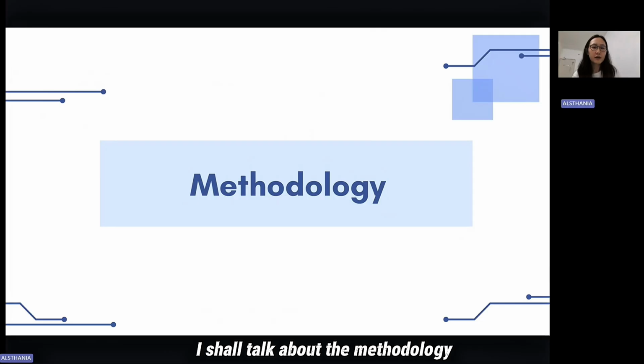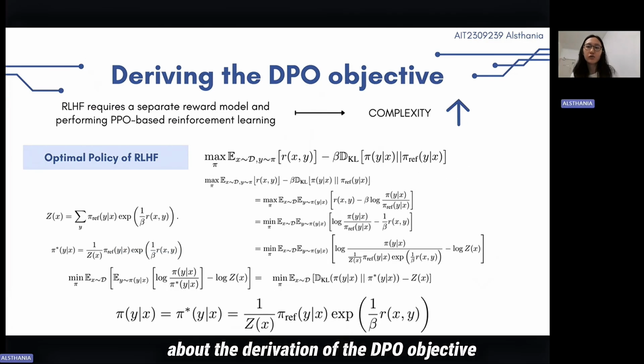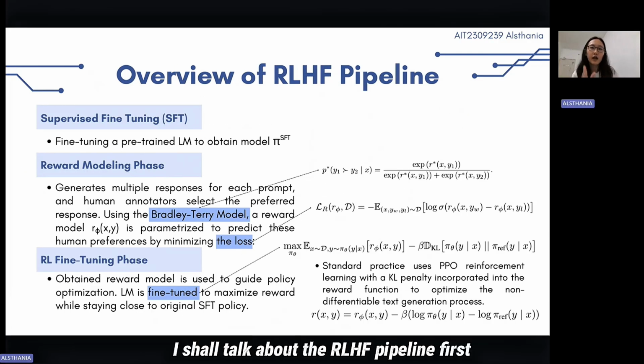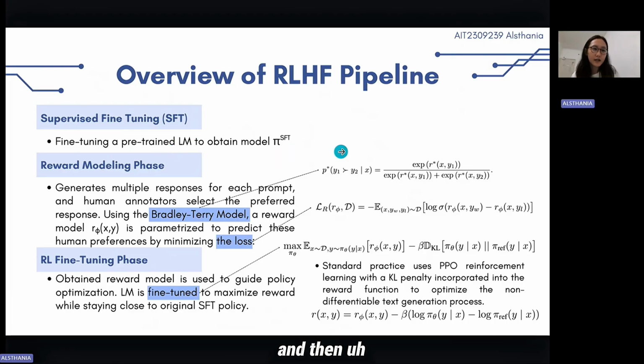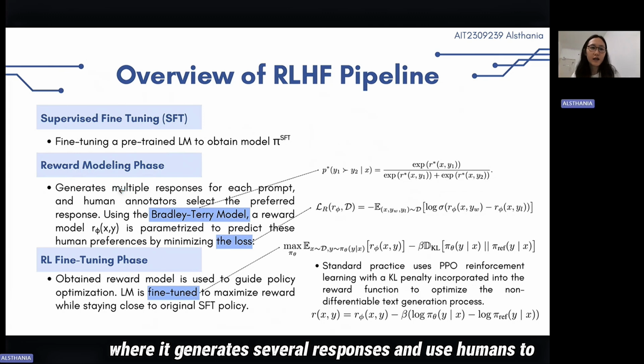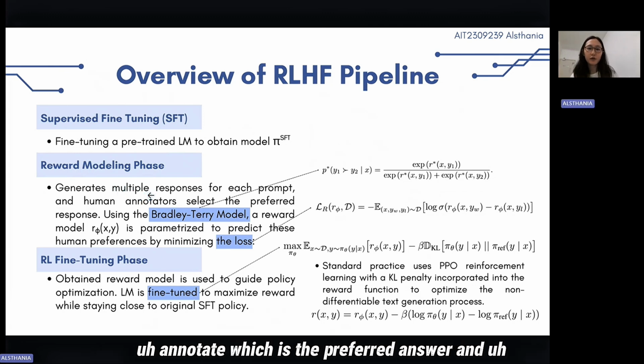Welcome. I shall talk about the methodology, more specifically about the derivation of the DPO objective. Before we get in there, I shall talk about the RLHF pipeline first. It is divided into three stages. The first is fine-tuning the pre-trained LM to obtain the SFT policy, and then it goes to the reward modeling phase, where it generates several responses and uses humans to annotate which is the preferred answer.